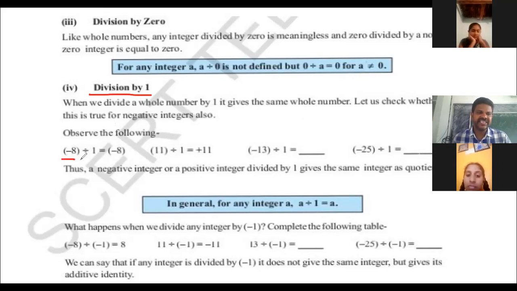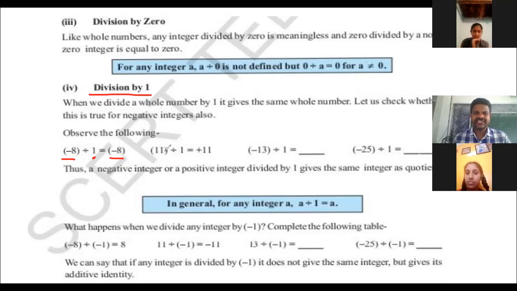-8 is an integer divided by 1. What will be the answer? The quotient is -8. When we divide any integer by 1, the result is the same number.